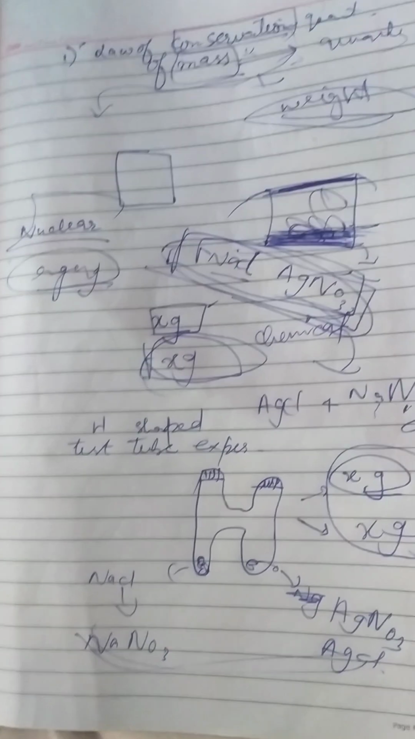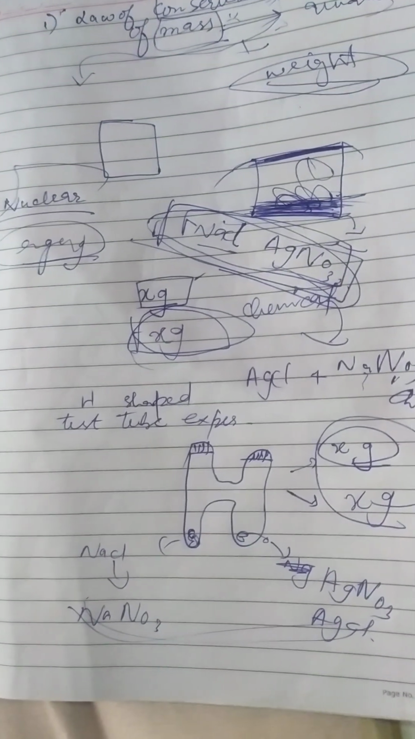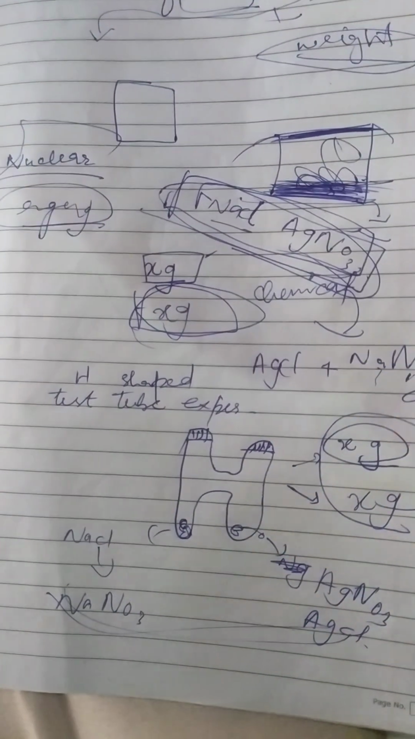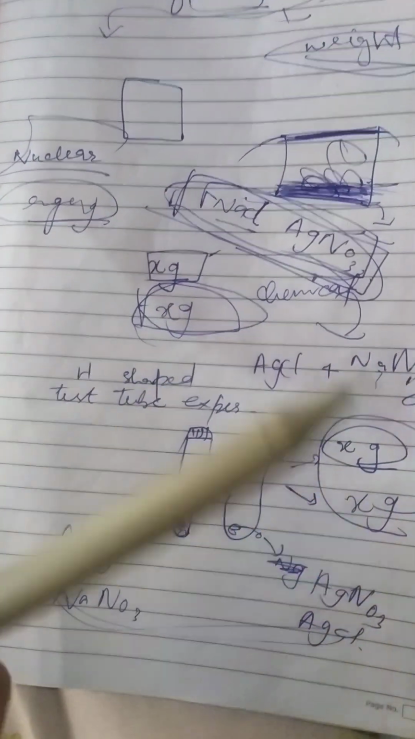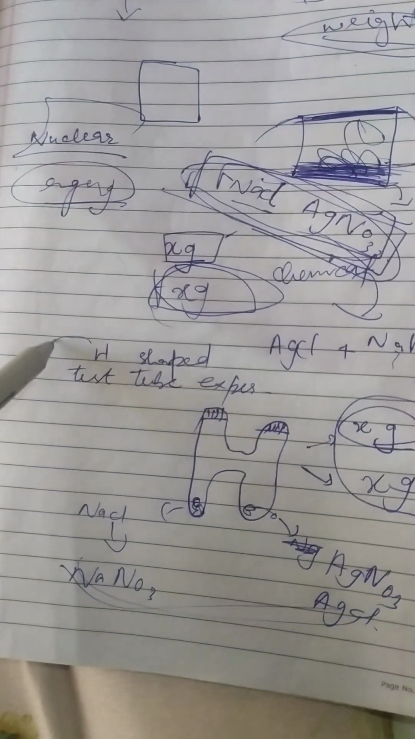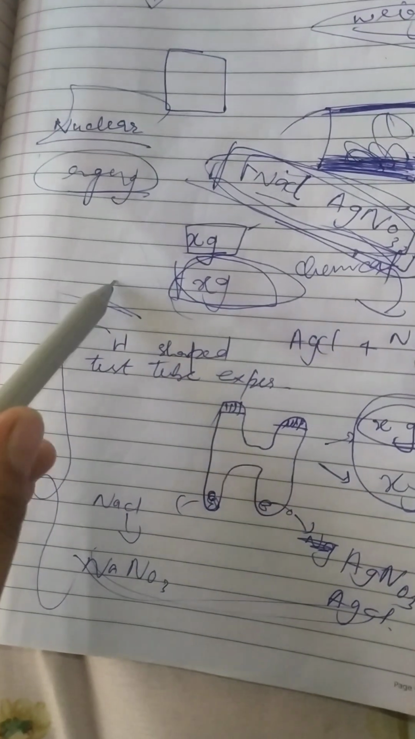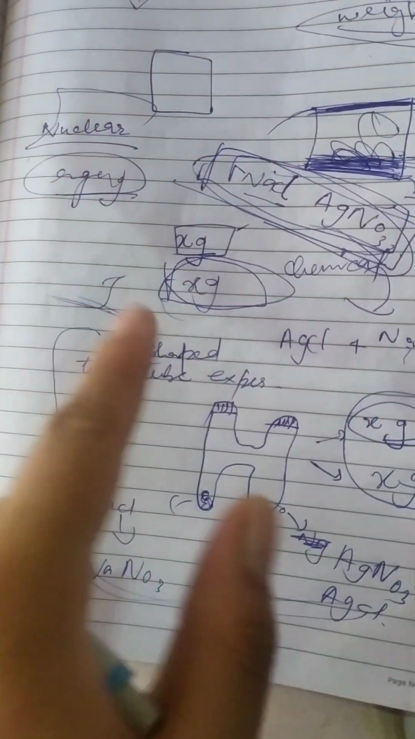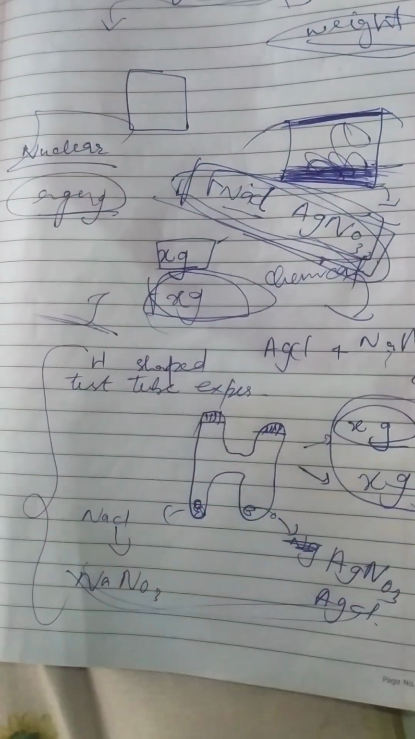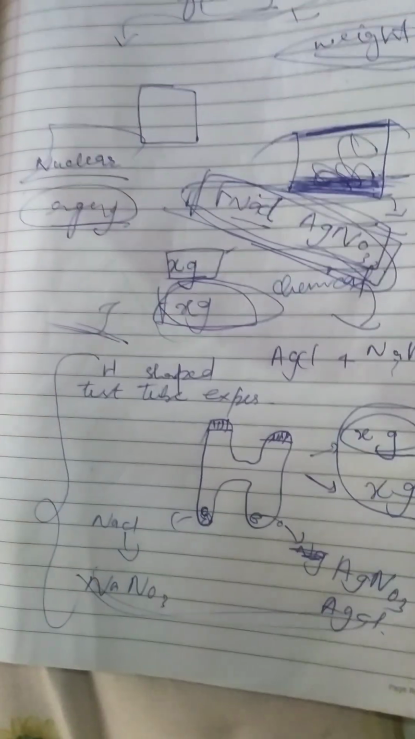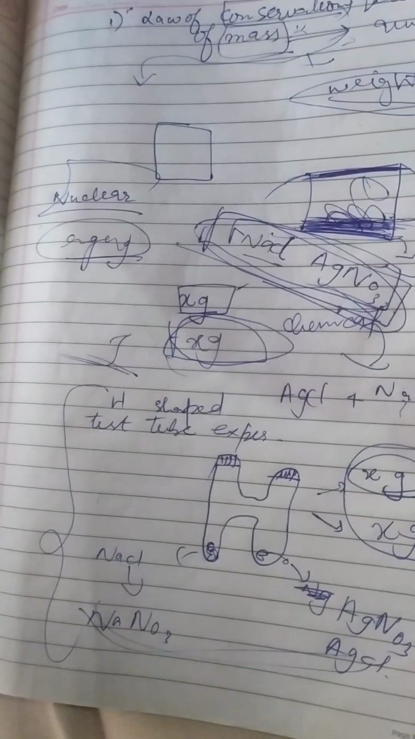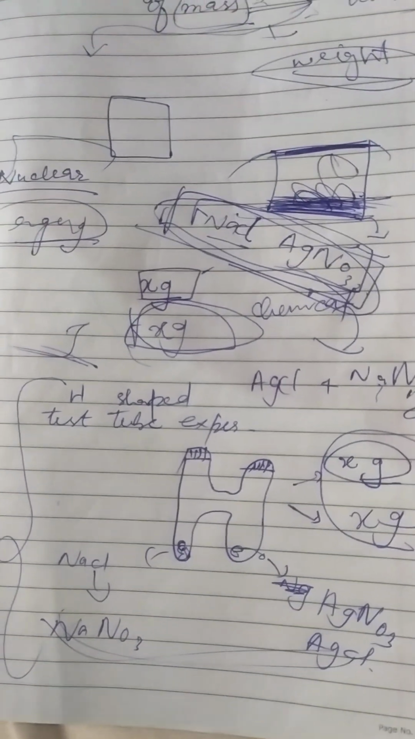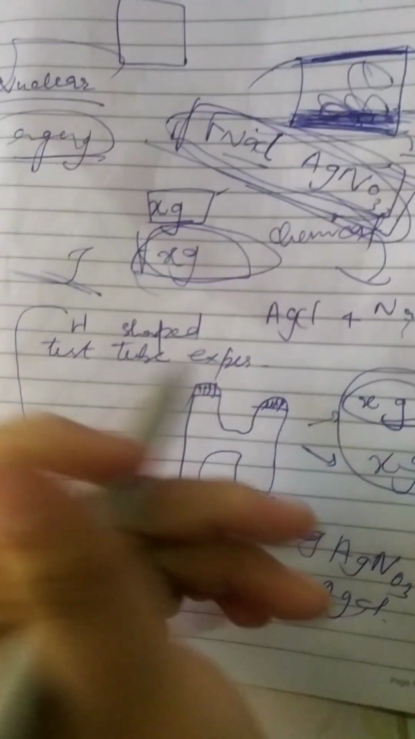So this was all about the atom's history and how the atom was created and explained, and this is what the first law of chemical combination explained. It was given by Antoine Lavoisier, and it was experimentally proved by Landolt, and much more we read in this.